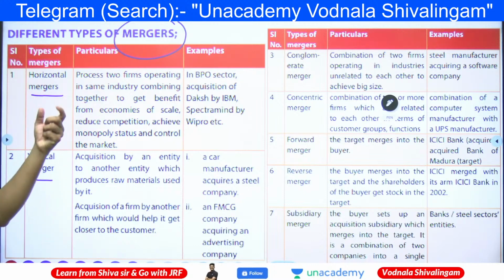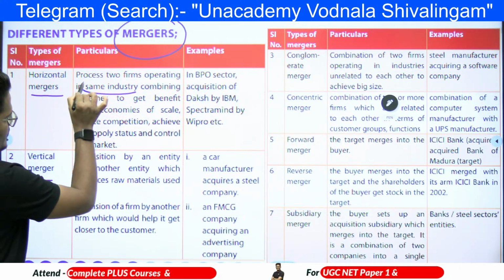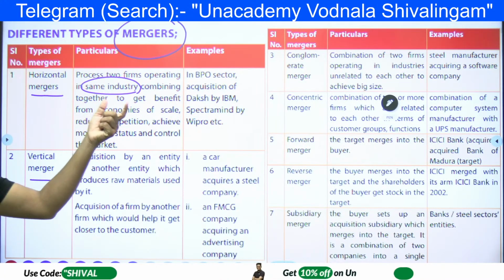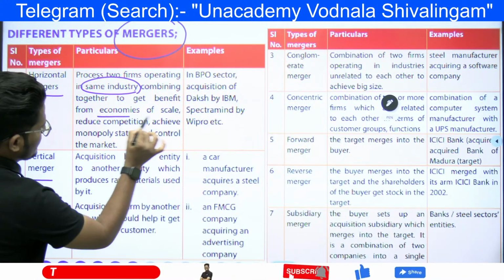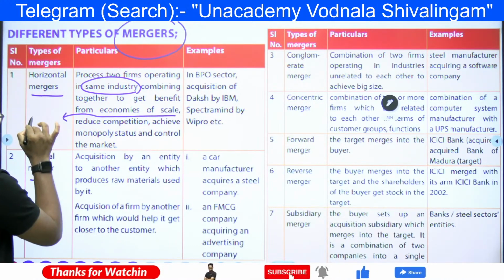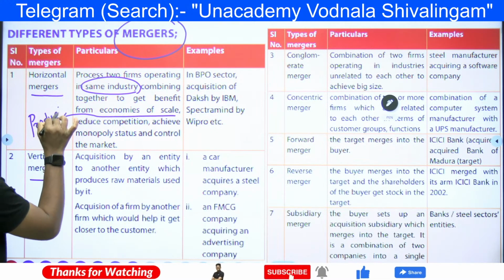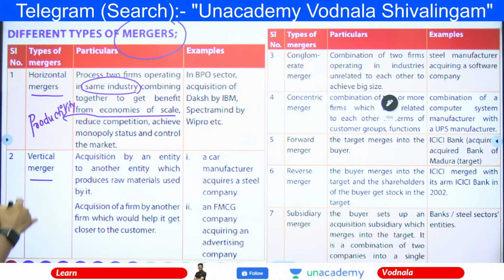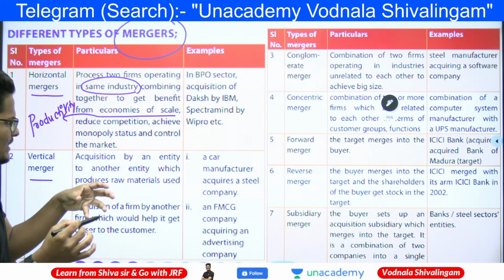It is the process of two firms operating in the same industry combining together to get the benefit of economies of scale. Economies of scale is nothing but the productivity benefit, which is increasing quantity, and it also reduces the competition,